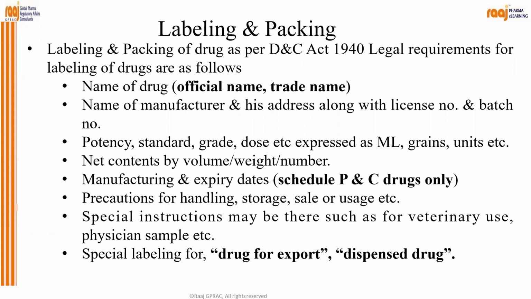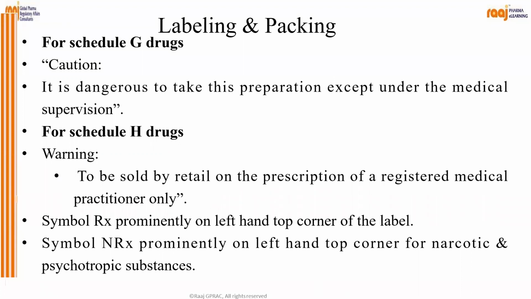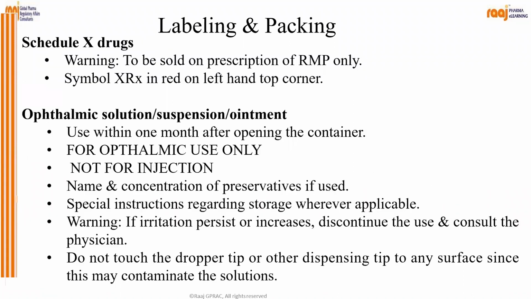Special instruction may be there, such as for veterinary use, physician sample, and special labeling for the drug for export on the dispenser. Okay. For Schedule G drug, caution. For Schedule H drug, warning. Correct? The symbol Rx prominently on left side and symbol NRx prominently on left side for narcotic and psychotropic. Schedule X drug is warning to be sold on prescription of RMP. Symbol XRx in red on left upper corner.